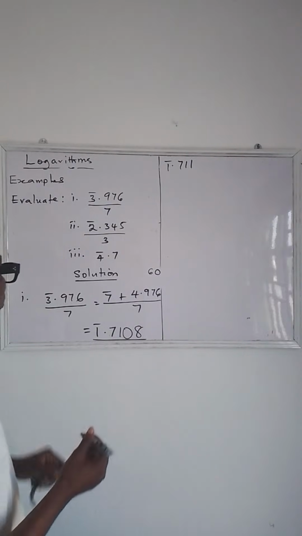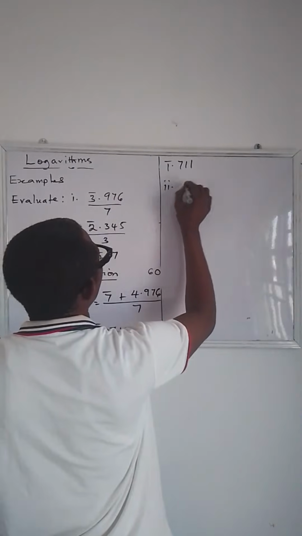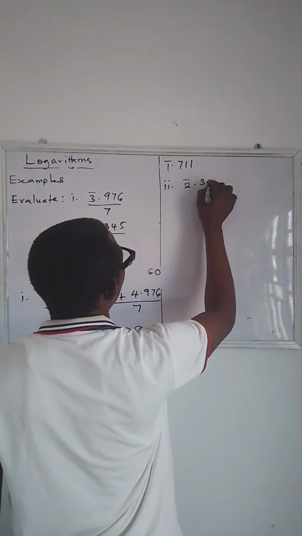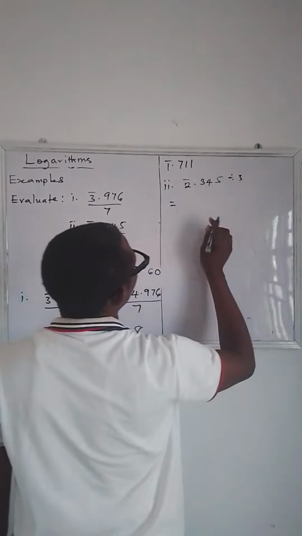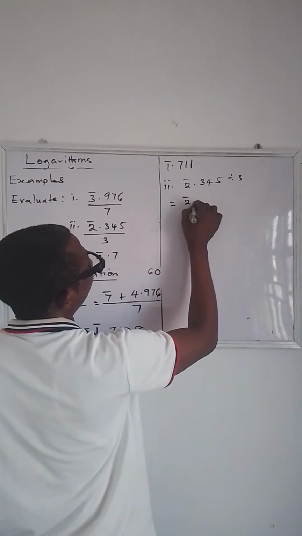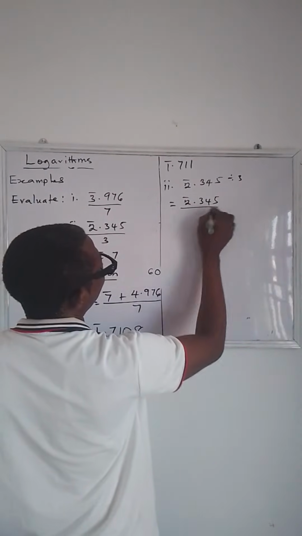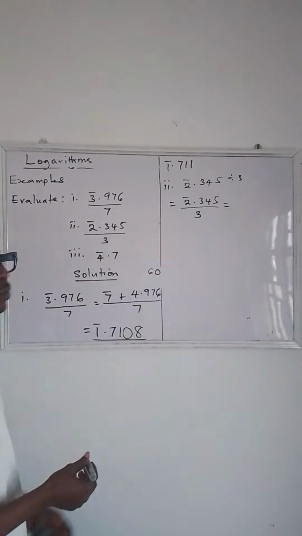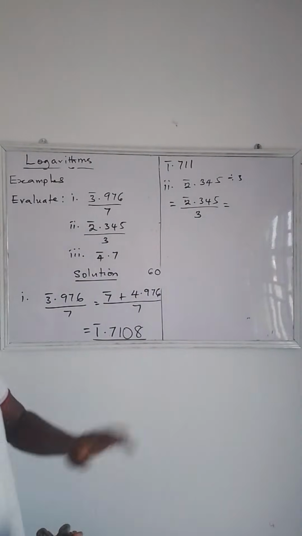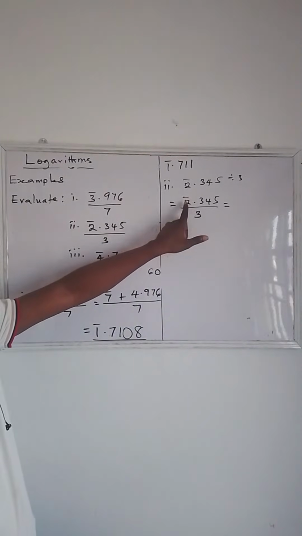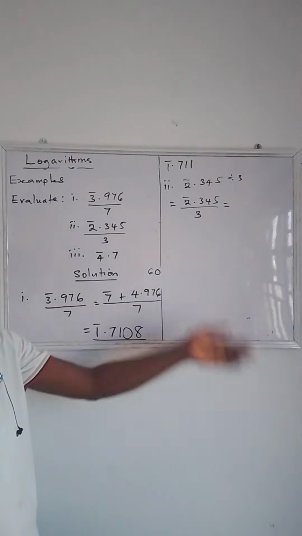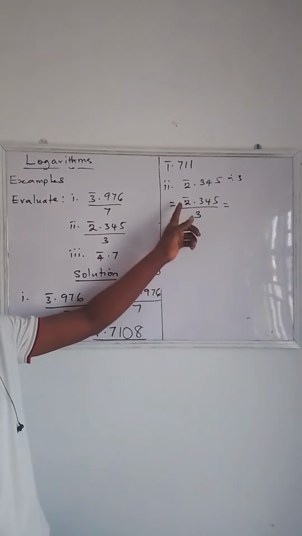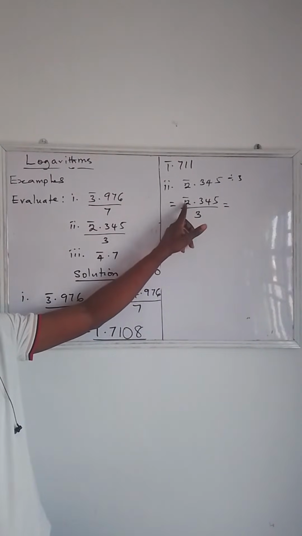Okay. So we have bar 2.345. We are dividing it by what? By 3. Okay. So we have bar 2.345 divided by 3. So now to do this, what comes to mind is, can 3 go in bar 2? Can it go? No. So I will look for the next negative number that 3 will go in completely. So you have bar 3 is the next one. So you must have increased this bar 2 by 1.